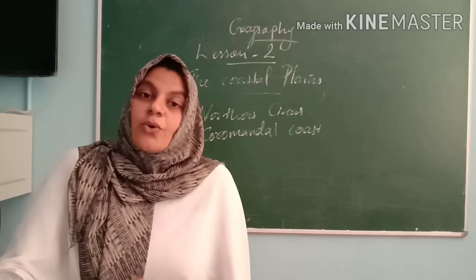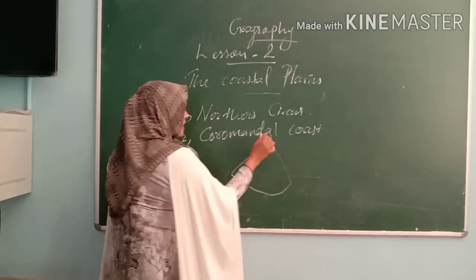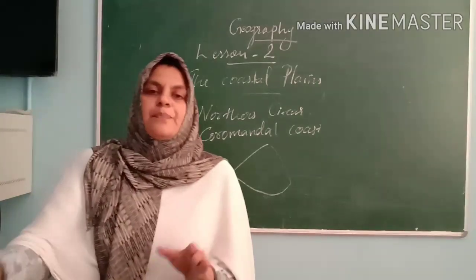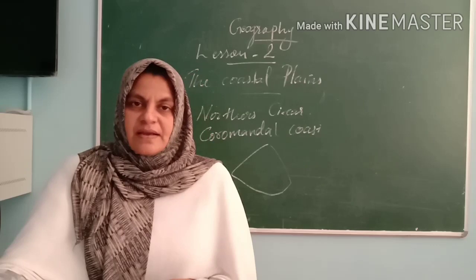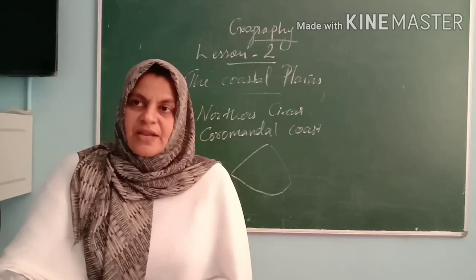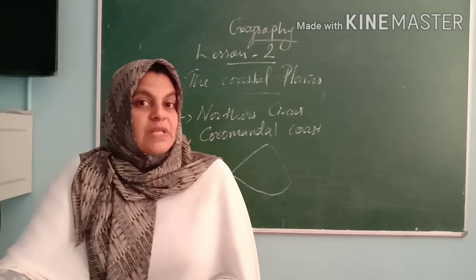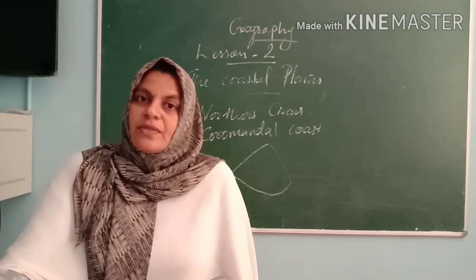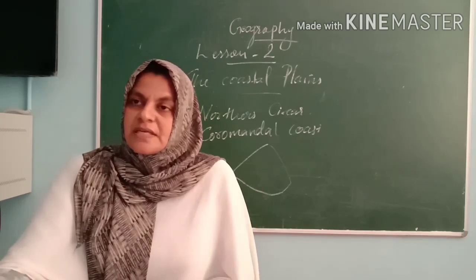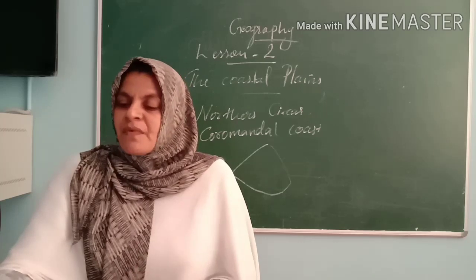It is an almost triangular shaped deposition by rivers. Such lands are very fertile. One example I will tell you is the Sundarban Delta. In the Sundarban Delta there are more Royal Bengal tigers. Mangrove forests are there. You can see that while you are researching.